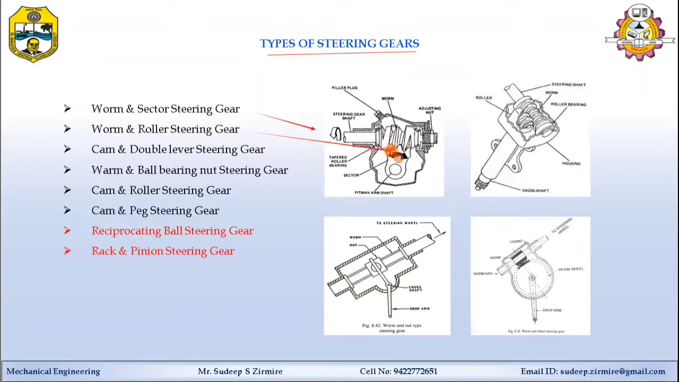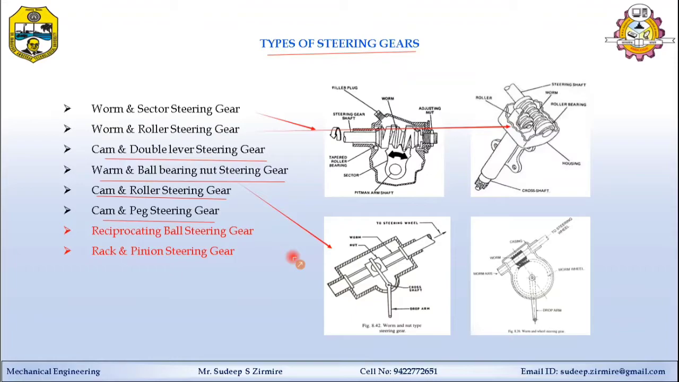The second one is the worm and roller gear. You can see here the worm and roller are parallel in axis to each other. The other types are the cam and double lever steering gear, worm and ball bearing nut steering gear, cam and roller steering gear, and cam and peg steering gear. Here you can also see the worm and nut type steering gear. The last one is the worm and worm wheel type steering gear in this figure.